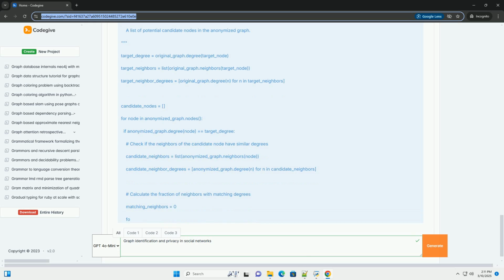2. L-diversity. An extension of K-anonymity that addresses the limitations of K-anonymity when dealing with sensitive attributes. It ensures that each equivalence class, a group of K-indistinguishable records, has at least L well-represented values for the sensitive attribute. In graphs, this could mean ensuring that the sensitive attribute, for example membership in a particular group, is diverse within each K-anonymized group of nodes.